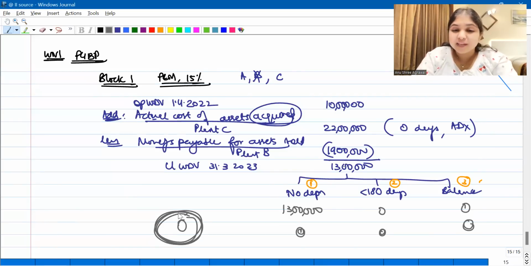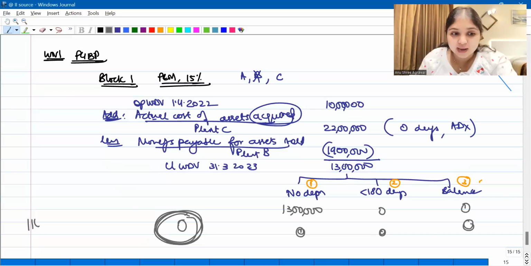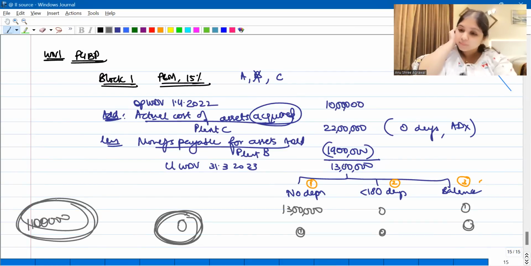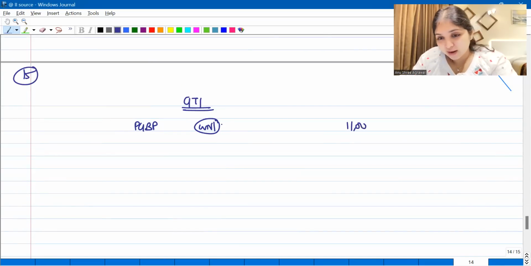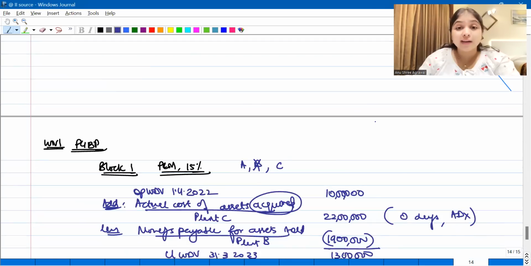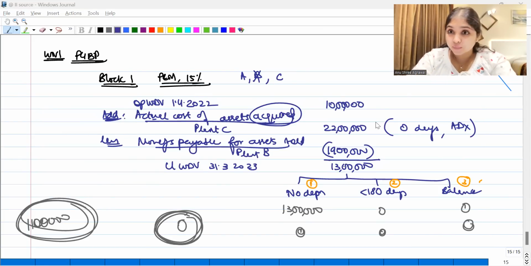So what will the PGBP of my assessee be? Business income of Mr. Suresh before claiming depreciation is 11 lakh. So even after depreciation, it's going to be how much? PGBP is going to be 11 lakh only because there is no depreciation in this question. So PGBP of this assessee is going to be 11 lakhs. The assessee is not going to get any depreciation at all. Can I close this working note? Can I take you to the next working note now?